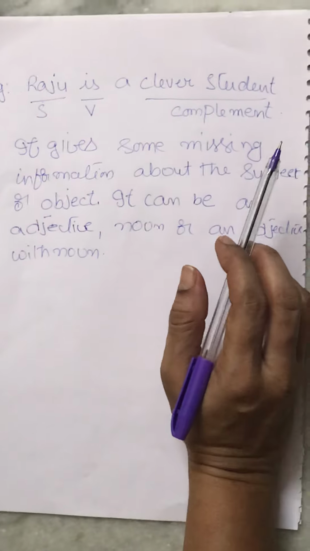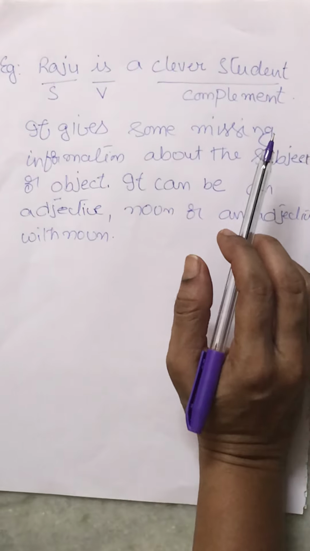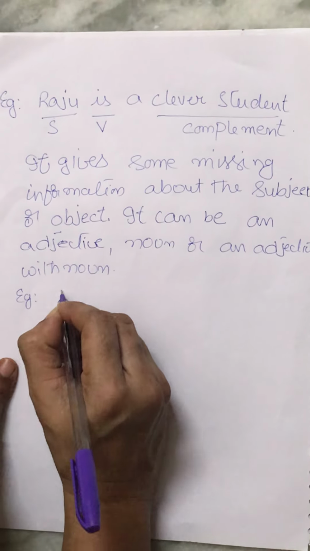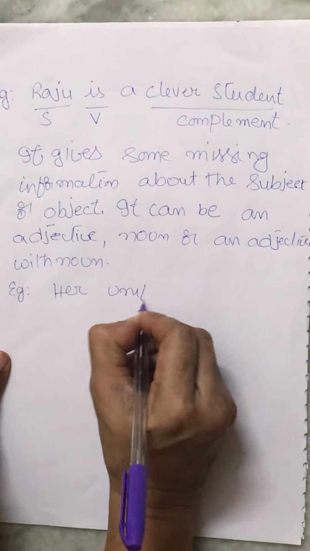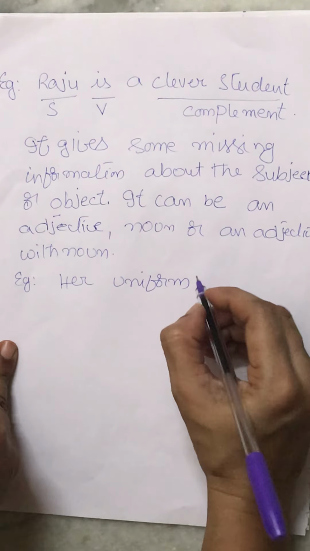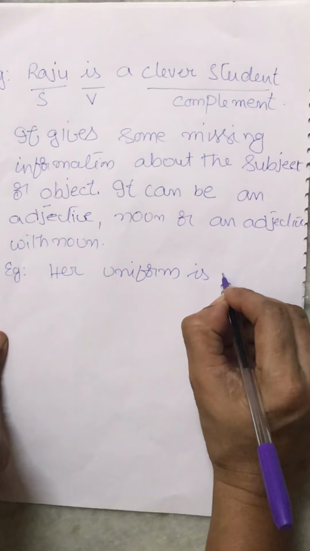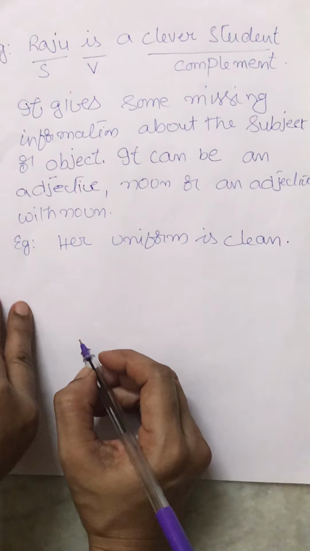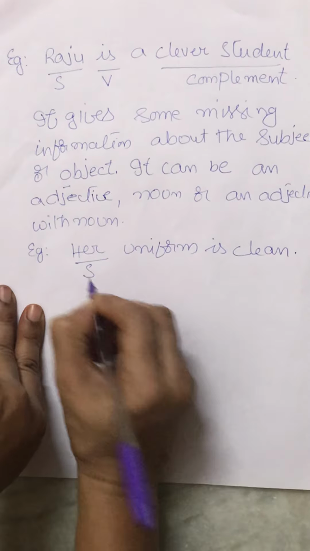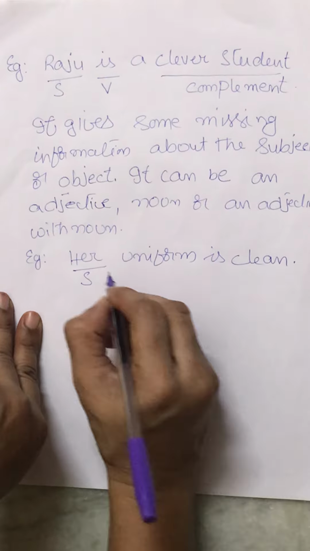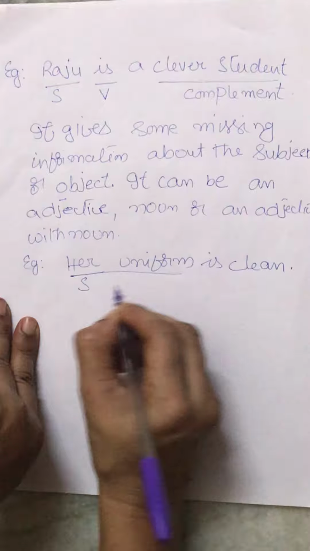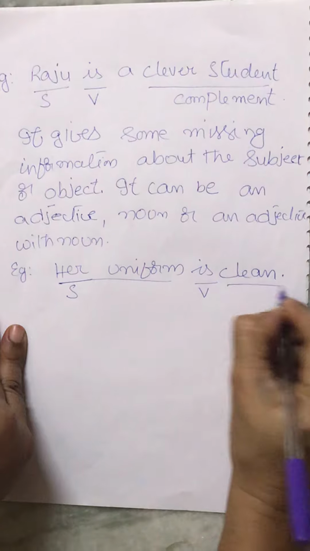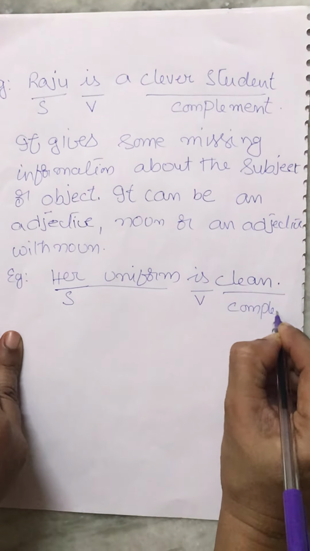A complement always follows a linking verb. Okay children? For example, her uniform is clean. What is the subject here? Her uniform is the subject. What is the verb here? Is. Clean is a complement.